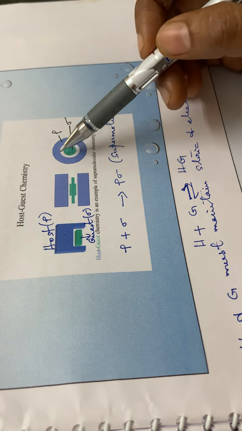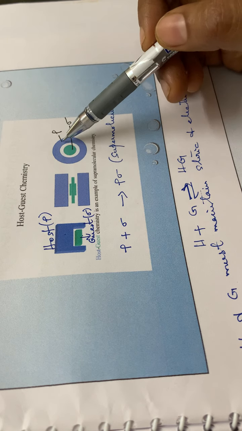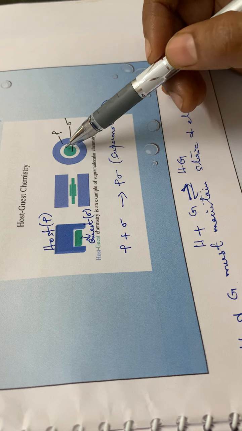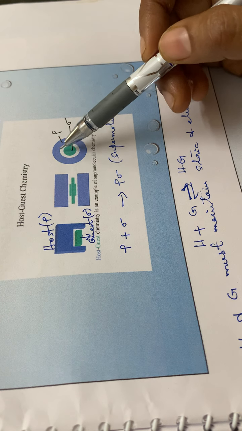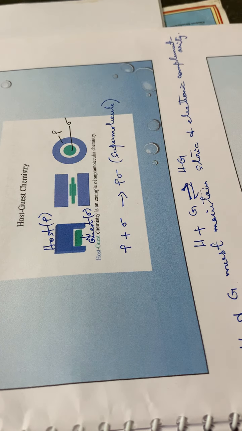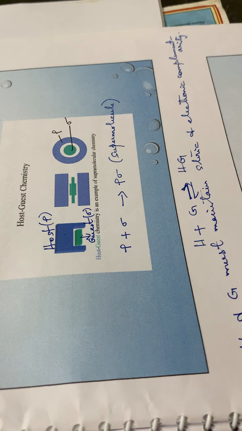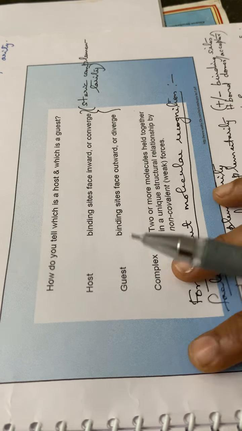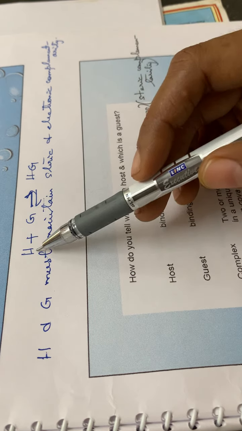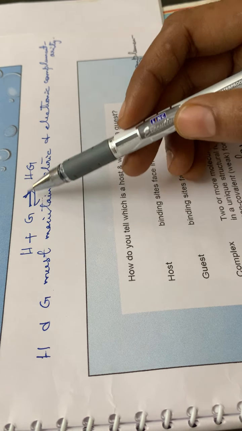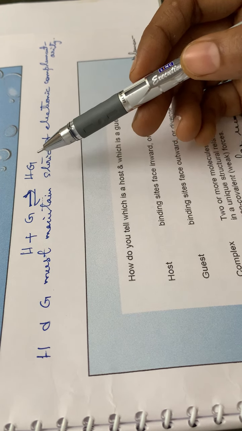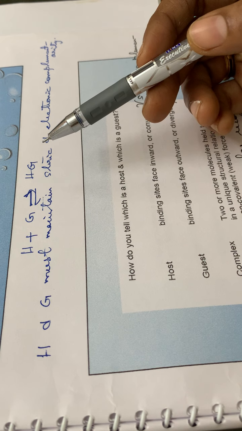Then another example for a guest host complex. This is the host molecule and this is the guest molecule. Perfectly fits inside this, and thus it forms a supramolecule. Rho plus sigma giving rho sigma, a supramolecule. This is the balanced equation. So there will be an equilibrium maintained between these two, H plus G and HG. An equilibrium will be maintained.